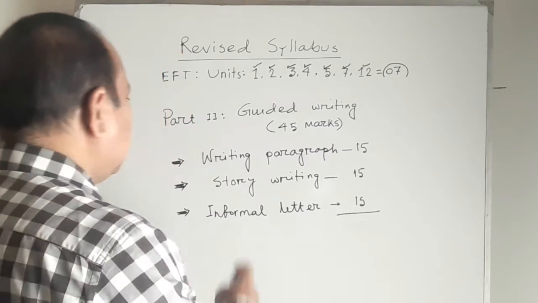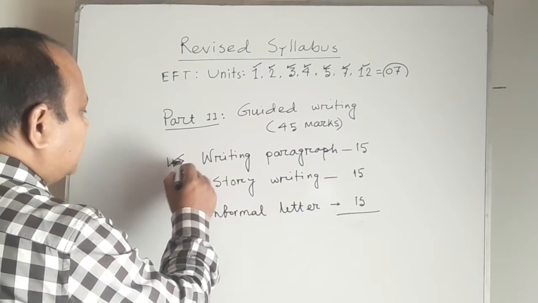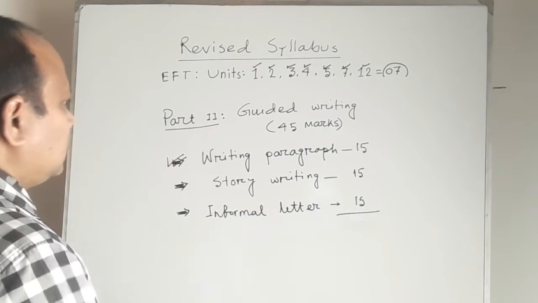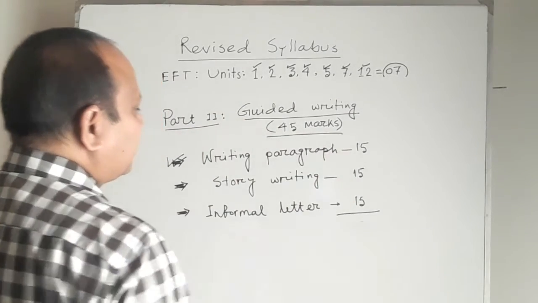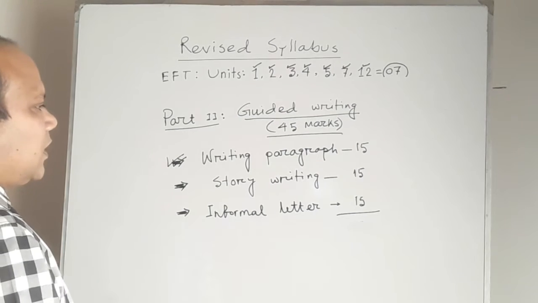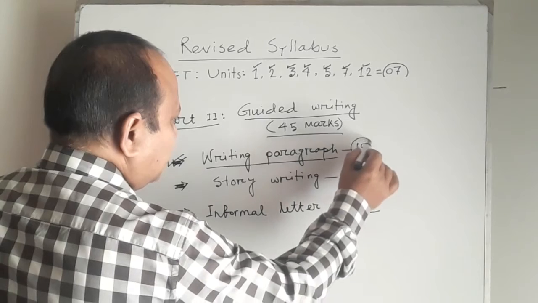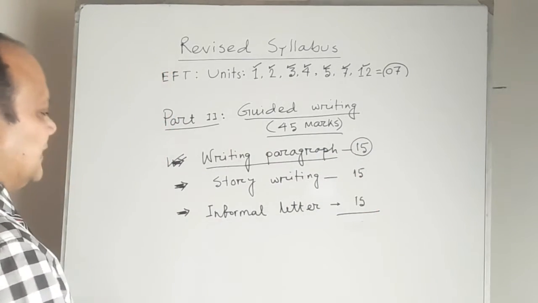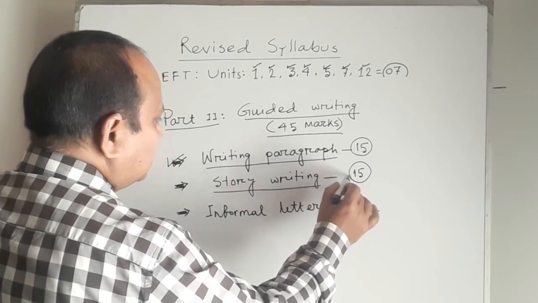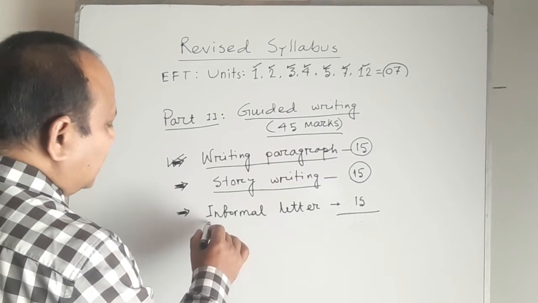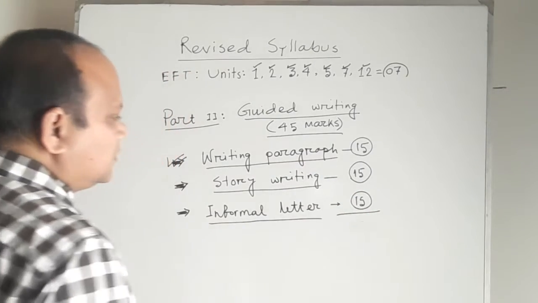My dear students, in part 2, you have to answer 3 types of question. It is basically called guided writing, and it contains 45 marks. Number 1, you have to write a paragraph, and it is a 15 mark question. Then you have to go for a story writing. It is also a 15 mark question. And finally, you have to write an informal letter, and it is also a 15 mark question.